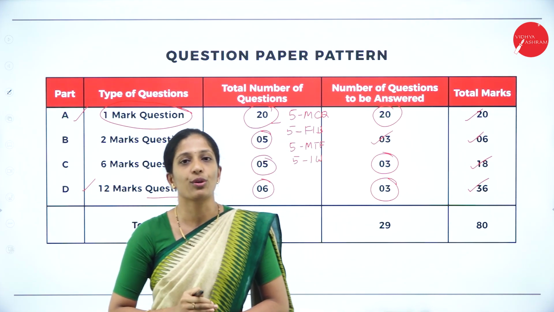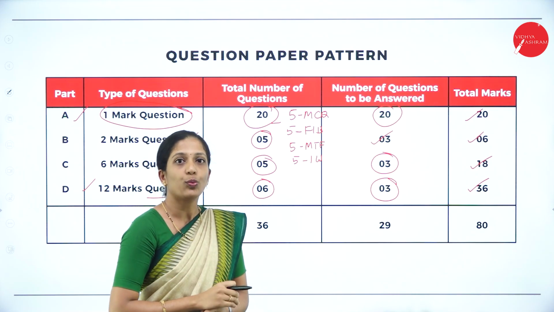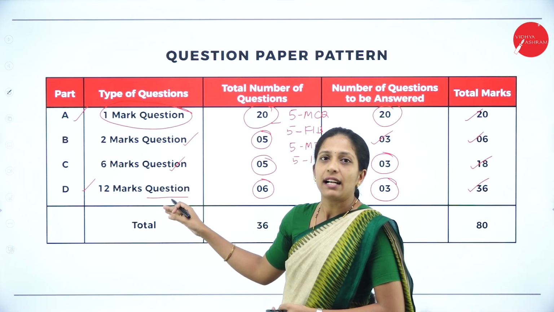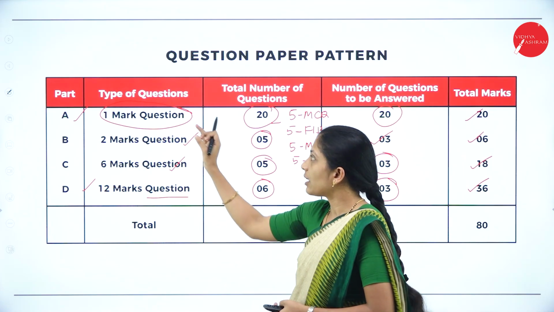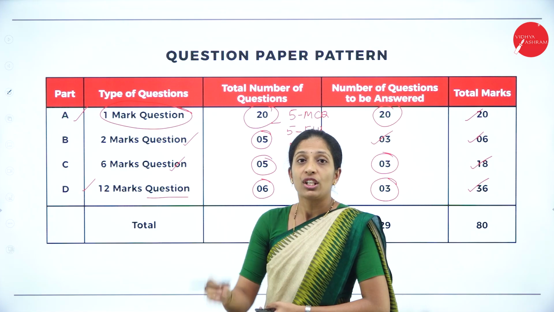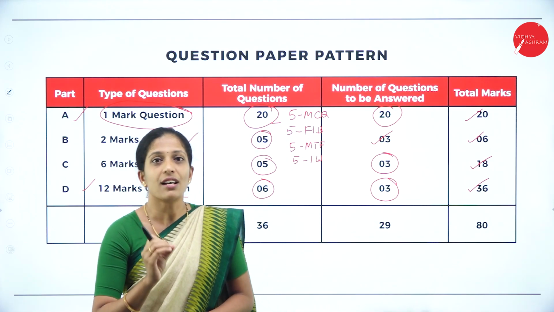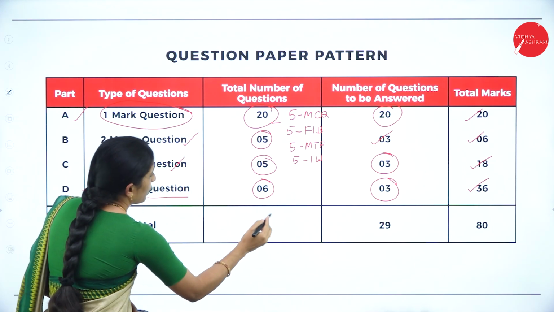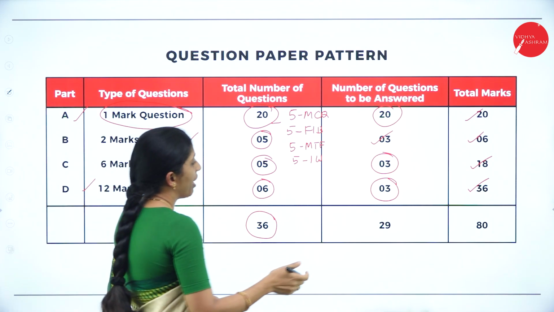They have divided it into fill in the blanks, match the following, multiple choice questions as well as 1 word or 1 sentence questions. Under sections B, C and D you will have an option, so you can be on the safer side. But for those scoring centum, you have to go through each and every bit of your syllabus because all 1 mark questions are compulsory. Now, the total number of questions in your question paper will be 36, where you have to answer.